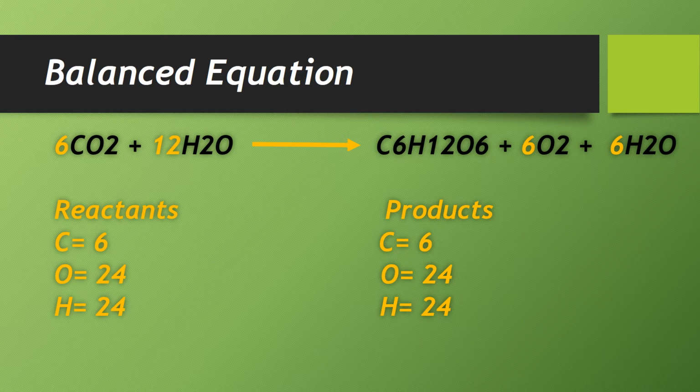12 12s are 24, and this oxygen we have O6, 6 oxygens are here, and 2 6s are 12, 6 and 12s are 18, and we have oxygen here, and this 6 is also for this oxygen. 6 oxygens are here, 18 plus 6 are 24. So now we have a balanced equation.